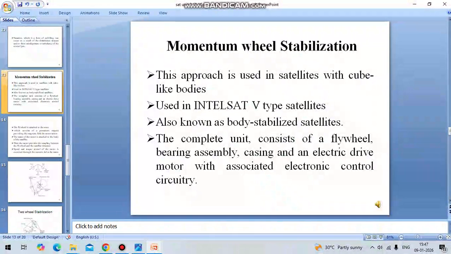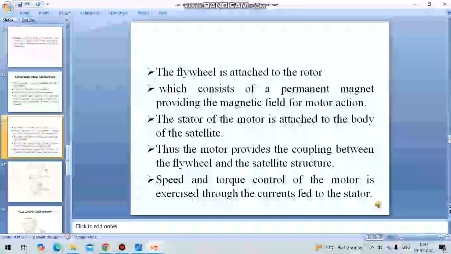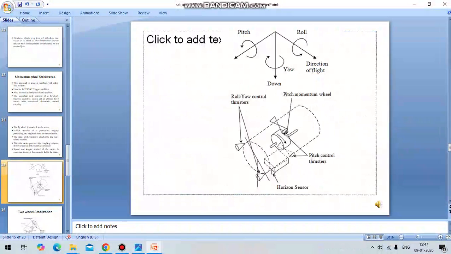This momentum wheel stabilization consists of the flywheel, bearing assembly, casing, and an electrical drive motor associated with the electronic control circuitry. The flywheel is attached to the rotor, and it consists of a permanent magnet which provides the magnetic field for motor action. The stator of the motor is attached to the body of the satellite. Thus the coupling between the flywheel and the satellite structure is provided. Because of that, the speed and the torque of the motor are controlled by the flow of excess current through the stator. So this is the momentum wheel stabilization.